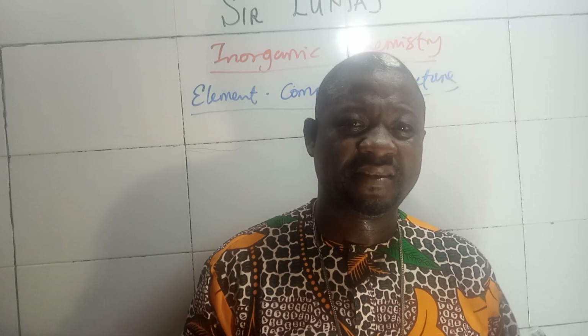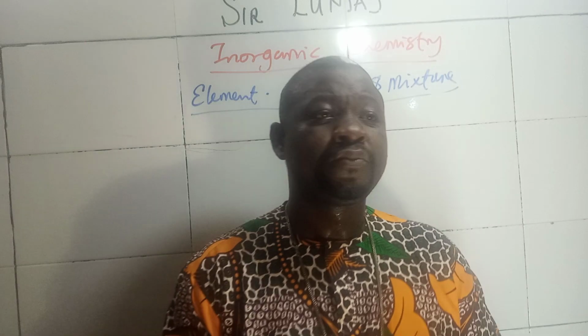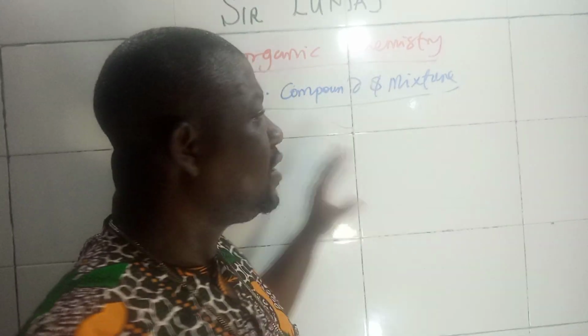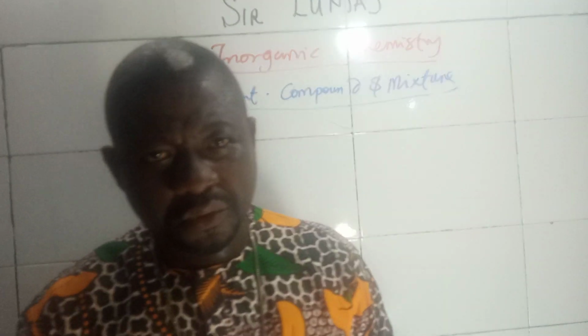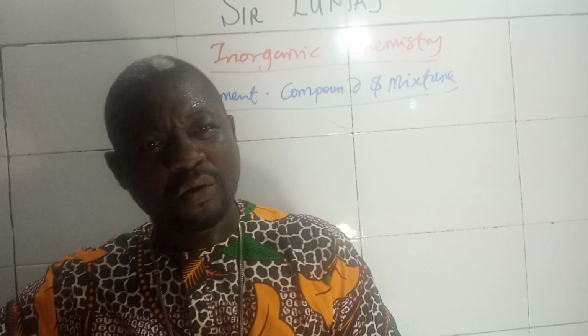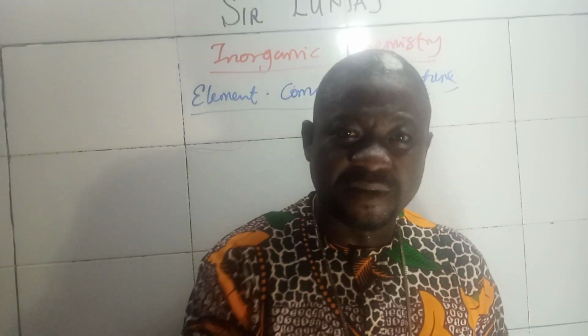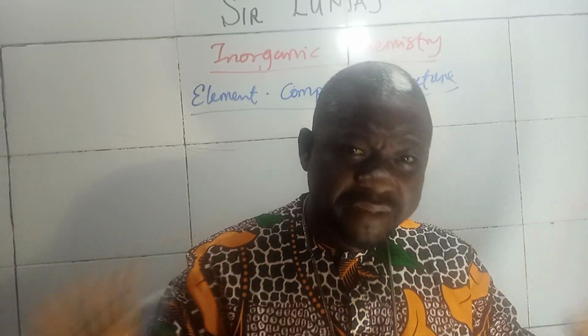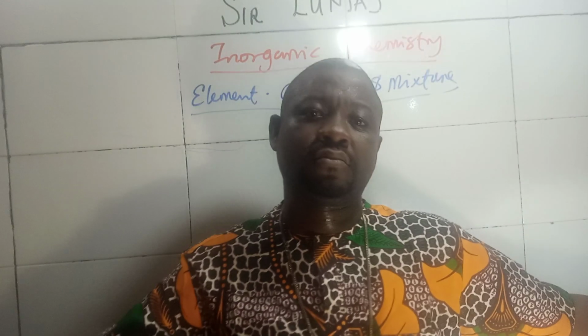Please don't miss that class because I'll be talking about ionization energy and some other properties there. We have the vertical and the horizontal arrangement, the period and the group. Don't miss it, please.